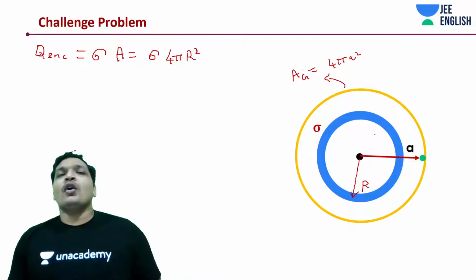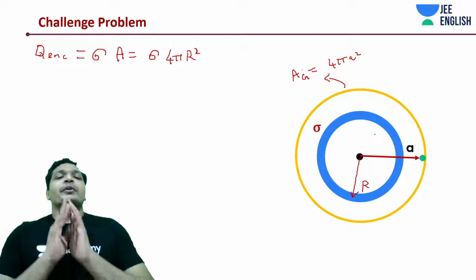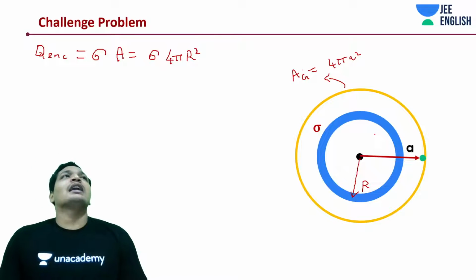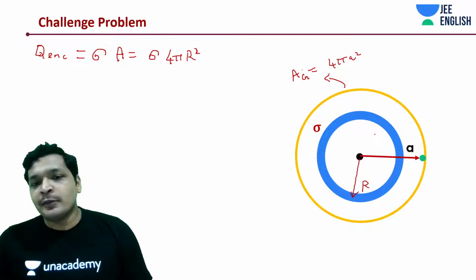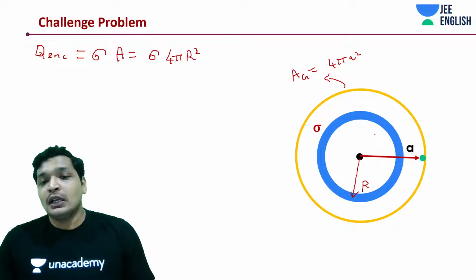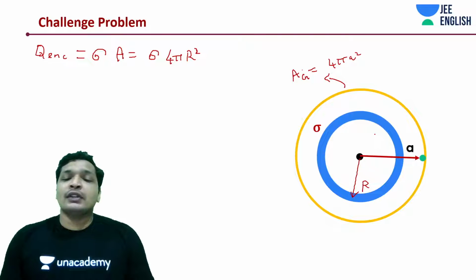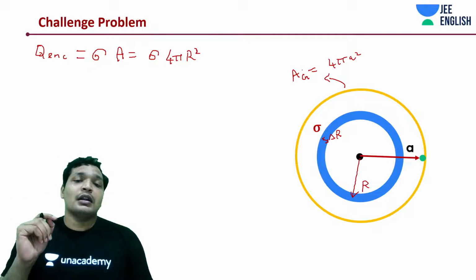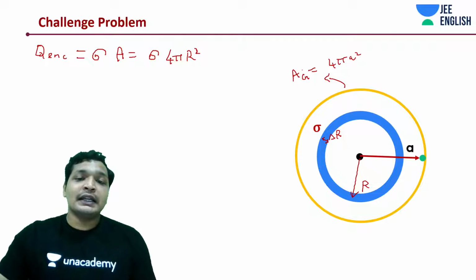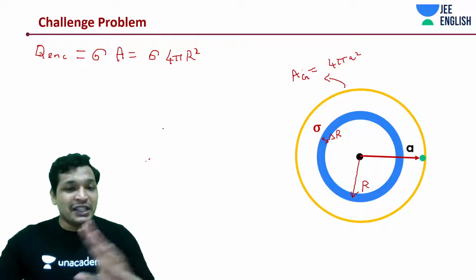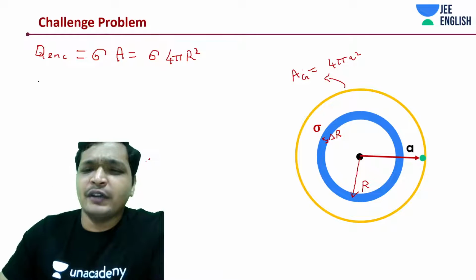One more important thing, students. This is something that I wanted to bring to your notice. Let's say a charge density is given, a surface charge density rather, or let's say something like volumetric charge density or space charge density is given, and there is some shell thickness given to you in case of insulators or plastic. What would you do? You multiply this with delta R. You will multiply this entire value. This question is typically the same question, hence we need to only do the math, hence I'm just jumping into a very interesting concept.